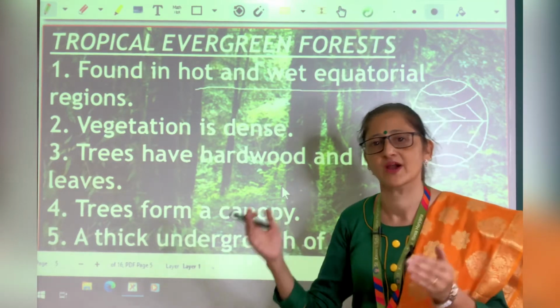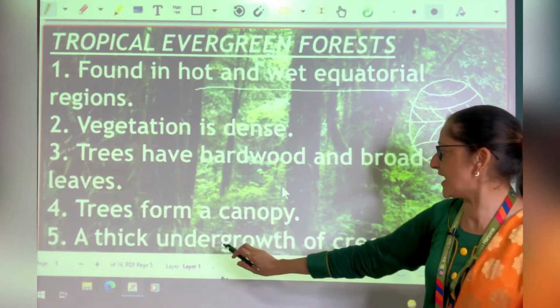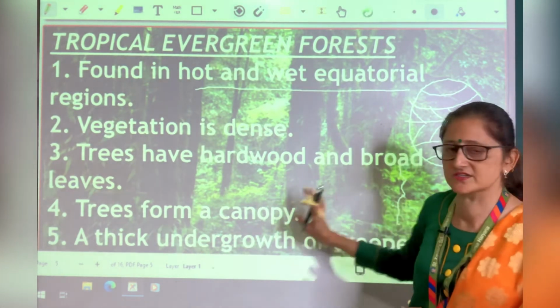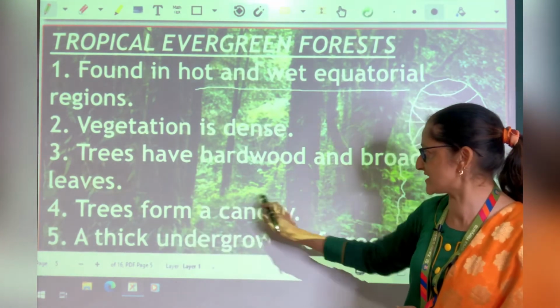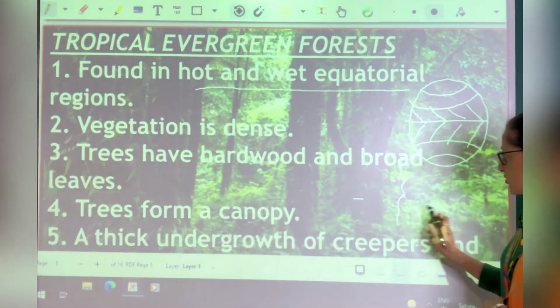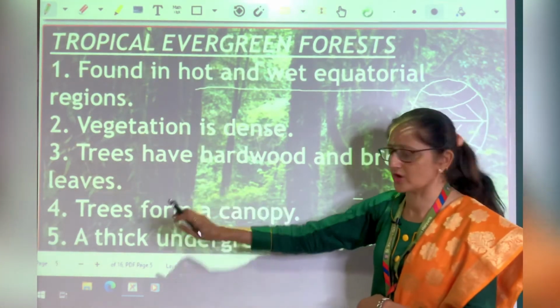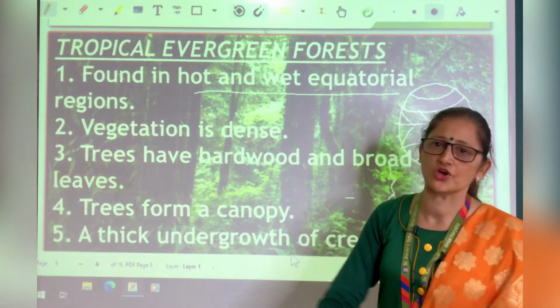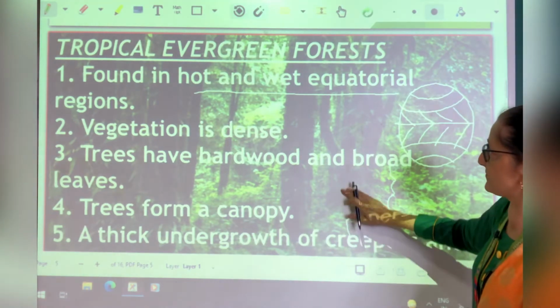That's why they form a canopy. Trees form a canopy, and a thick undergrowth of creepers is also found in these areas. Now we can see the undergrowth. See, all the small plants are grown near the roots of the trees. So this is known as undergrowth.